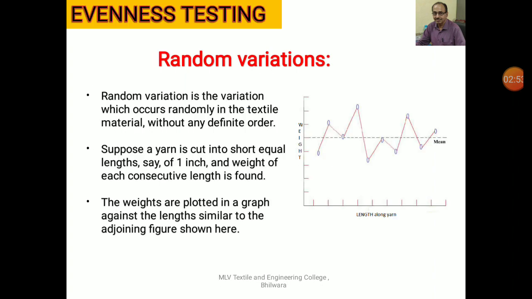So in this graphical expression of deviations, let us consider the first reading is lower than the mean value, the second reading is higher than the mean value, the third is almost on the mean value, the fourth is also on the higher side of the mean value. If these deviations occur random in nature, we call such variations random variations.